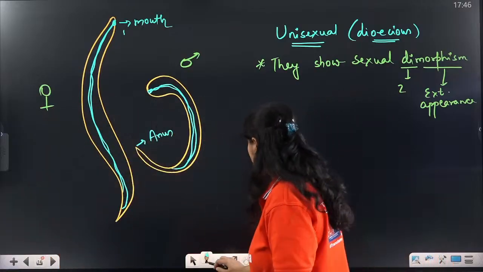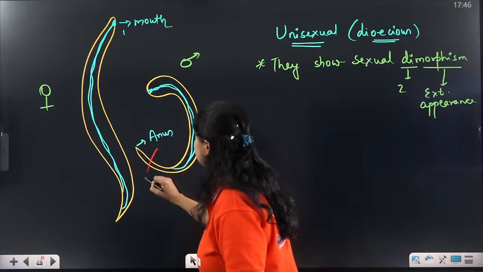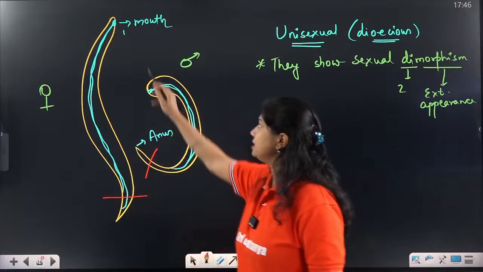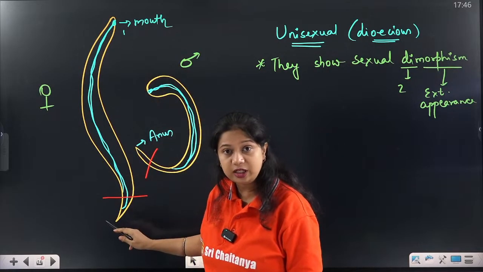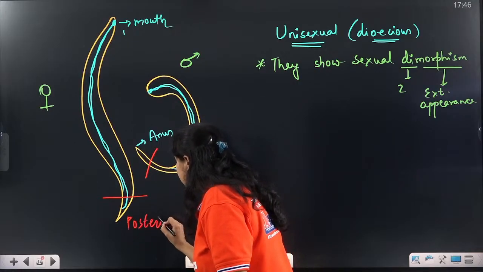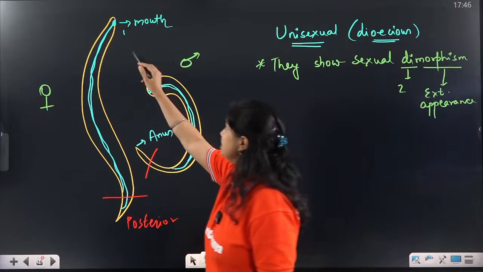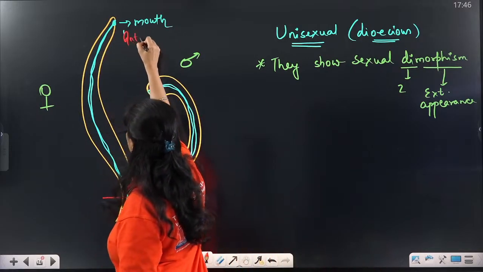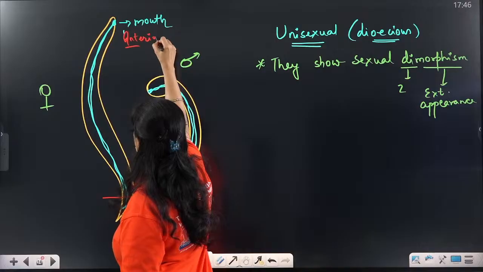This is the anterior end where the mouth is present, and this is the posterior end.